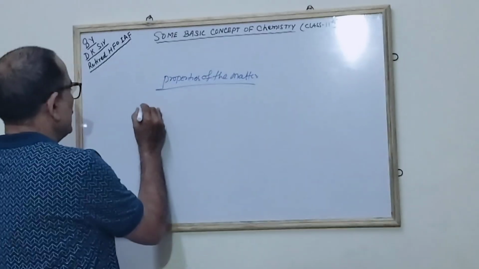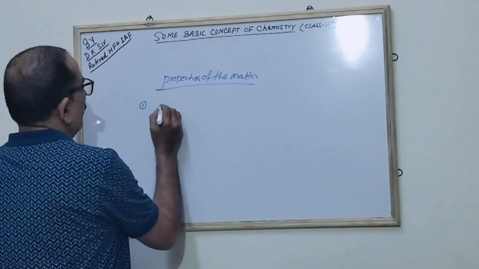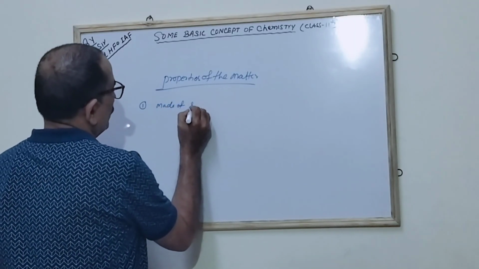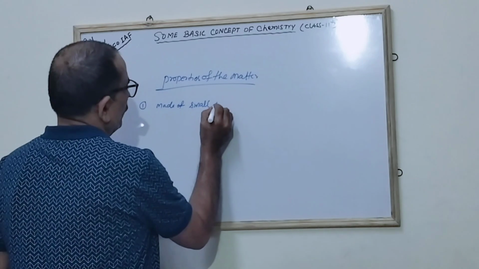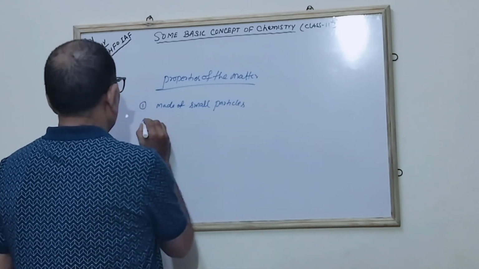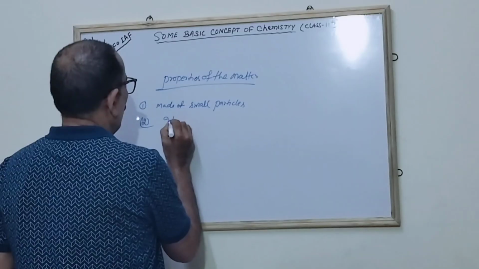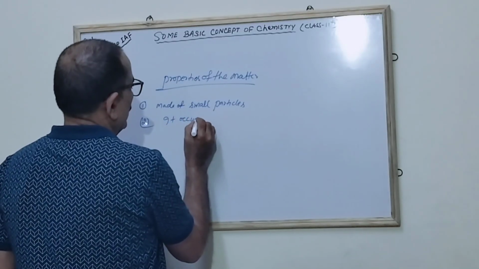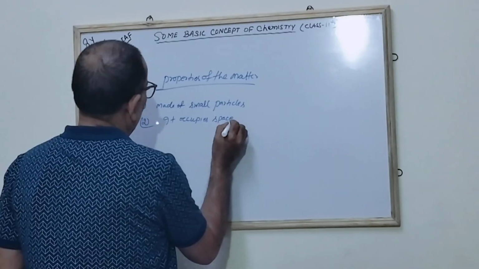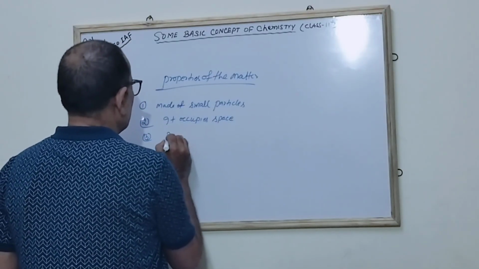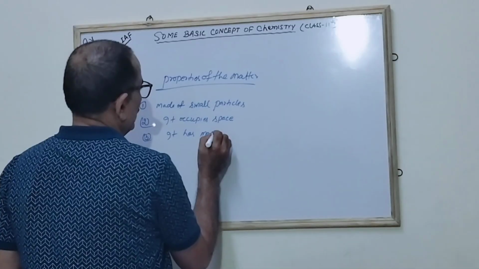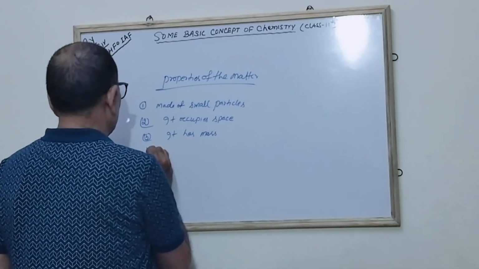The first property is that matter is made of small particles, correct? The second, it occupies space, correct. The third, it has mass, correct. It has mass, it is made of particles.